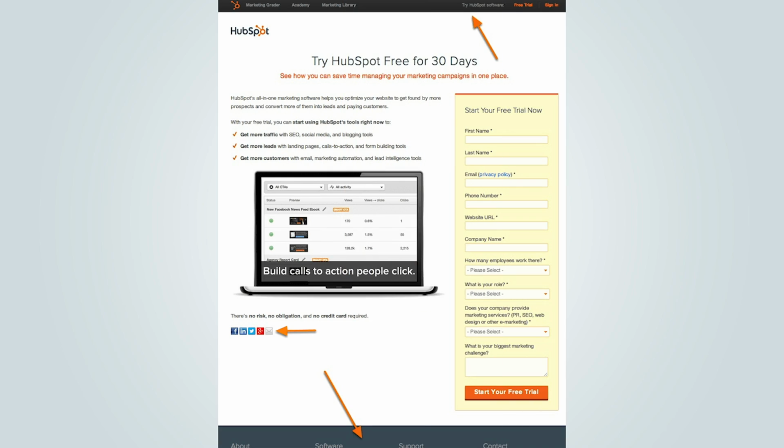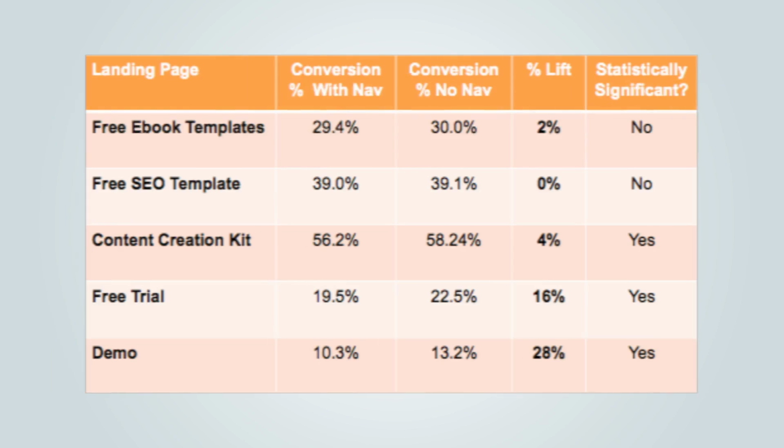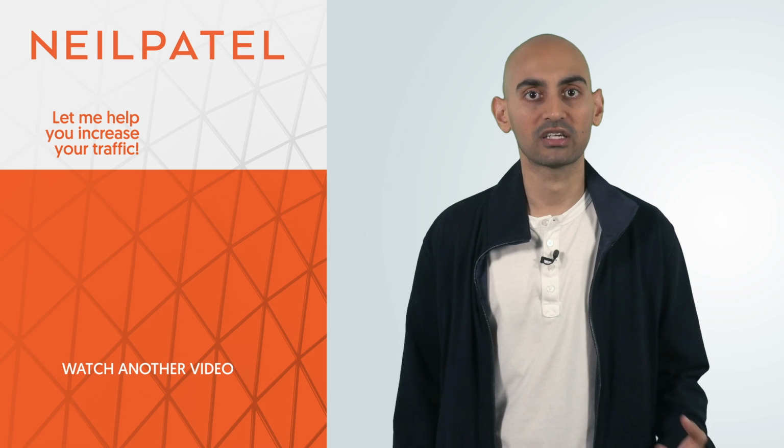Navigational links can tempt people to click away to other pages of your site that aren't optimized and focused on converting people and getting them to put in their credit card. HubSpot tested 2 landing page variations on many different pages of the site, one with navigational links and one without. Their free trial landing pages saw a 14% increase in conversions without any exits. Their demo page saw an increase of 28% without any links. By keeping pages navigation free, users are less likely to get distracted and bounce. Let's put it this way, navigational links cost you money.